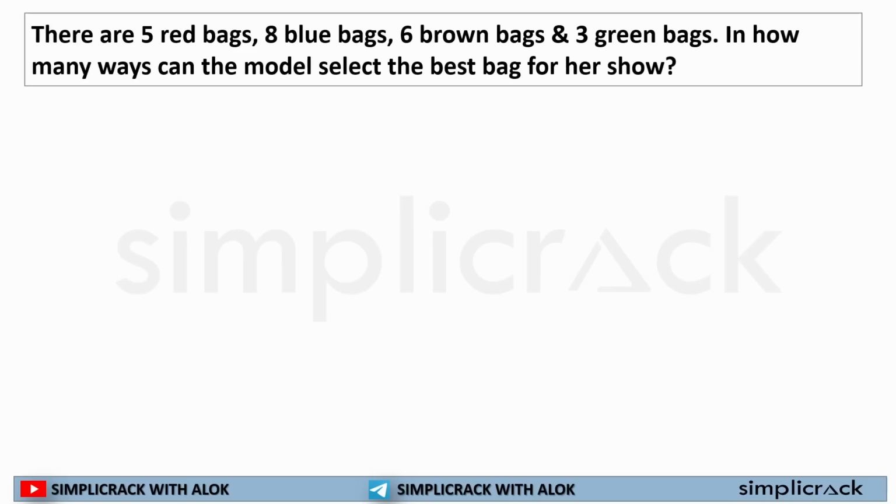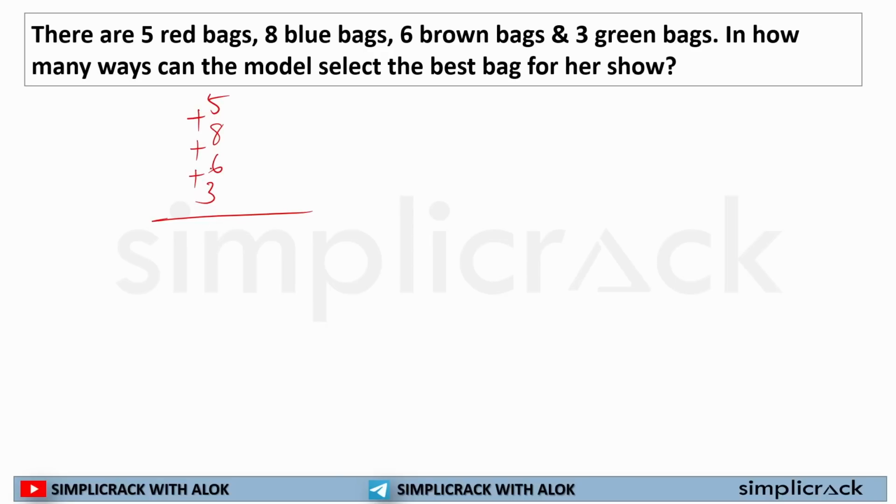So there are 5 red bags, 8 blue bags, 6 brown bags and 3 green bags. Now the question is, in how many ways can the model select the best bag for her? So how many bags are there? 5 red bags, or she can take 8 blue bags, or 6 brown bags, or 3 green bags. So in how many ways can she select? She can go for 5 red or 8 blue or 6 brown or 3 green.